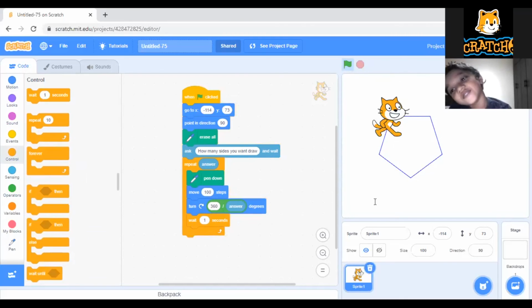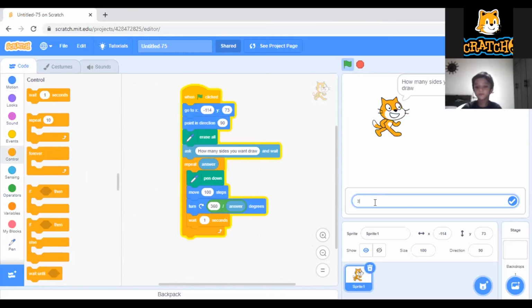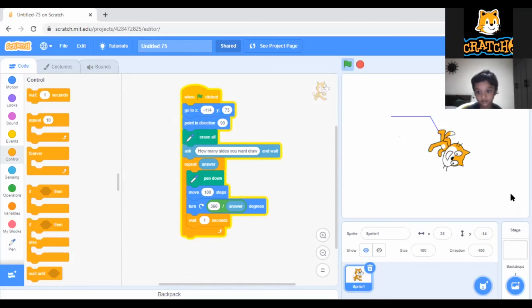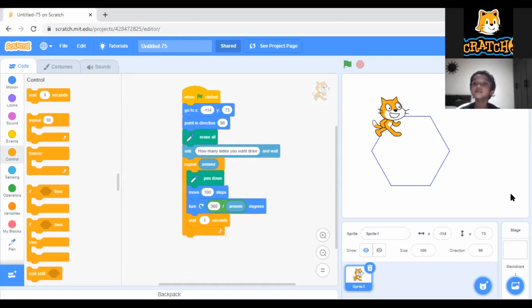Now I want to draw 6. See how it works now. You can add background sound also. Okay, so this is the thing. Now you can try it.